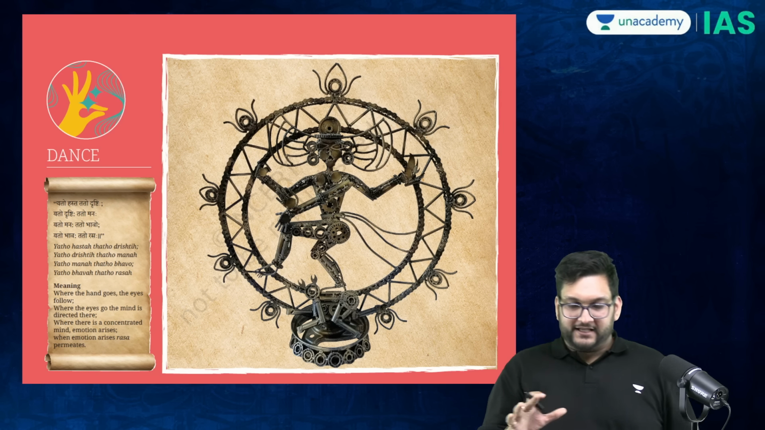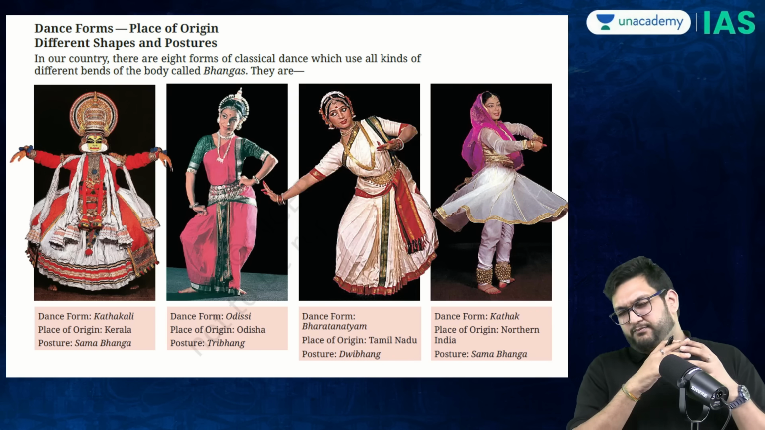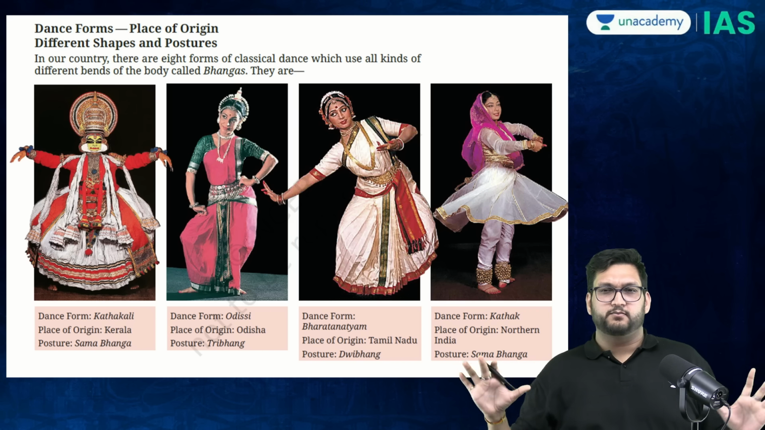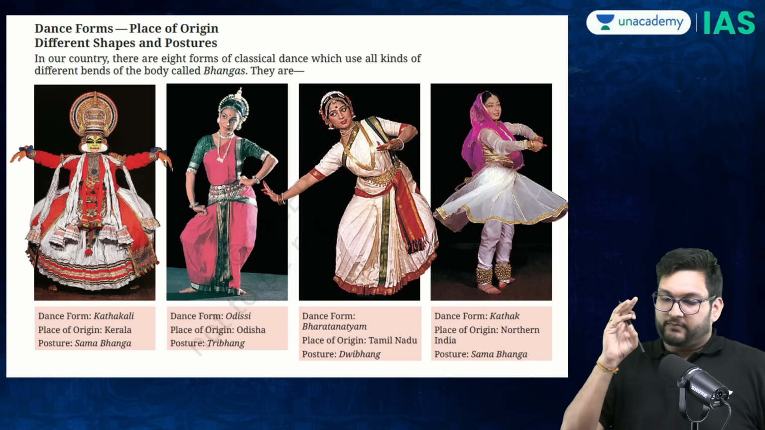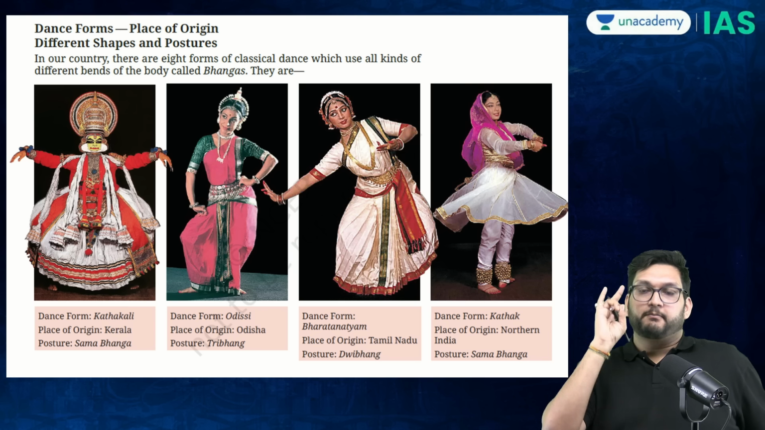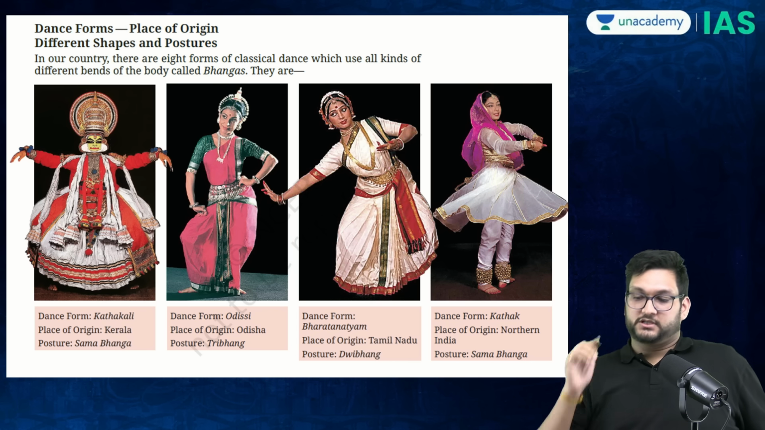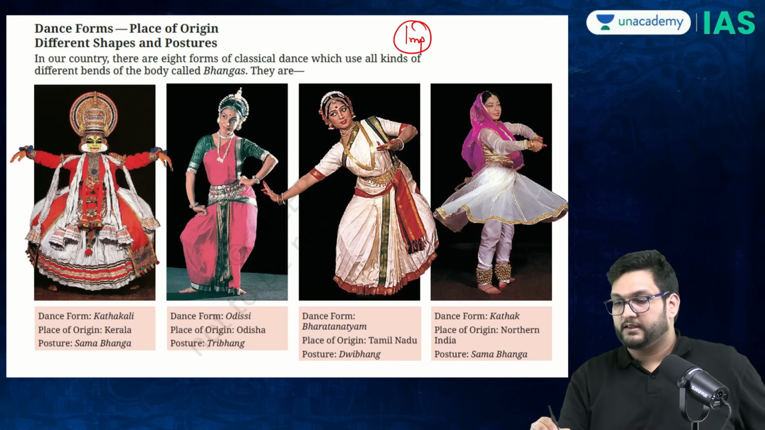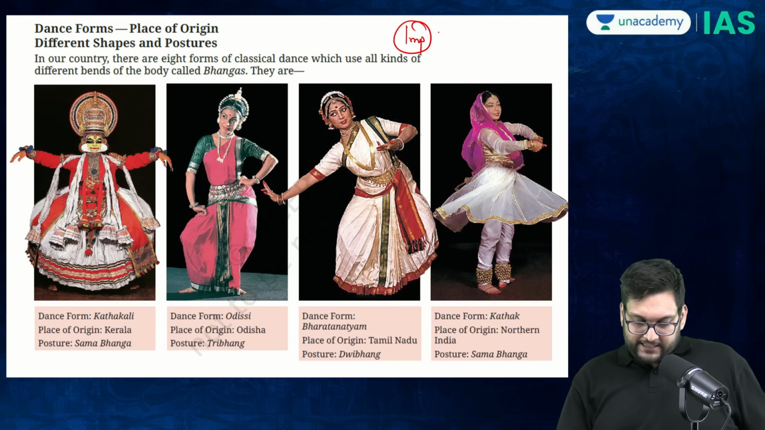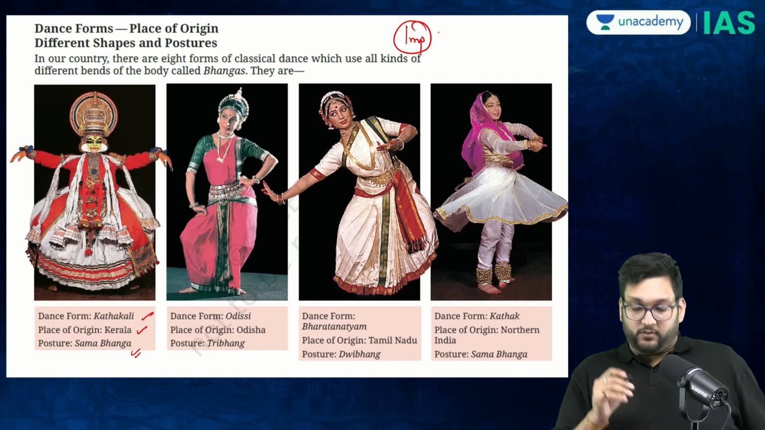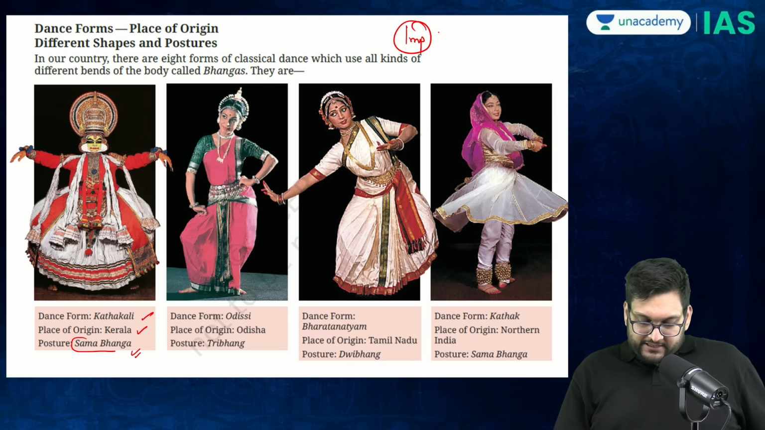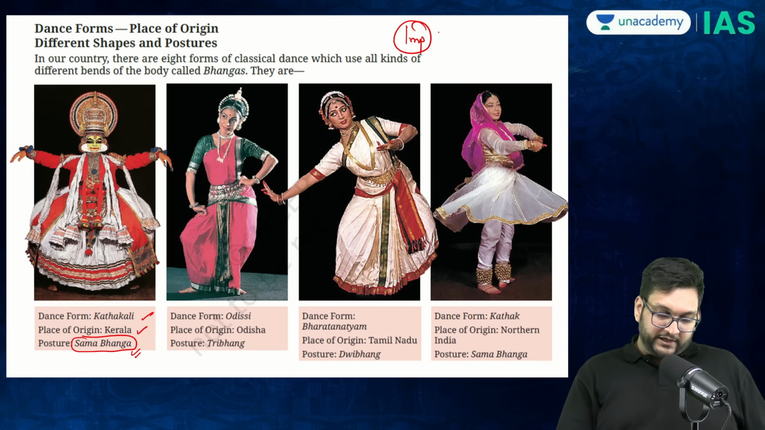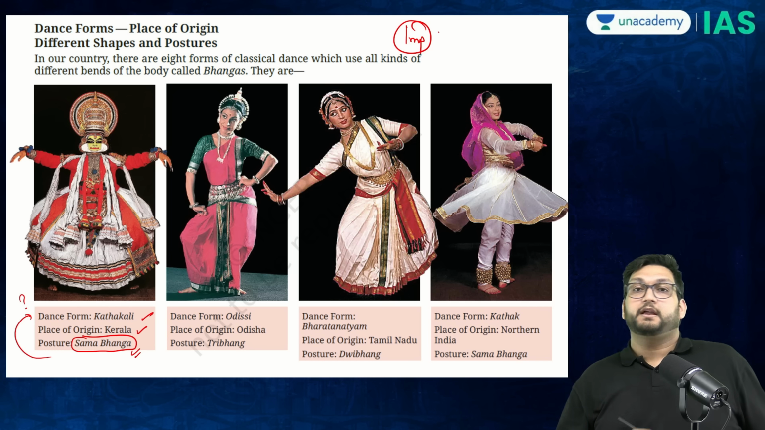Now, when we go into dances, the first is a very beautifully represented, well written table in that regard, which gives the dance form, place of origin, and one important posture. So this is very important. For example, Kathakali, Kerala, and this posture is called Samabhanga. Now, this can come in the examination and they can ask you which dance it is related to. It's not an absurd question. It is given by the NCERT.